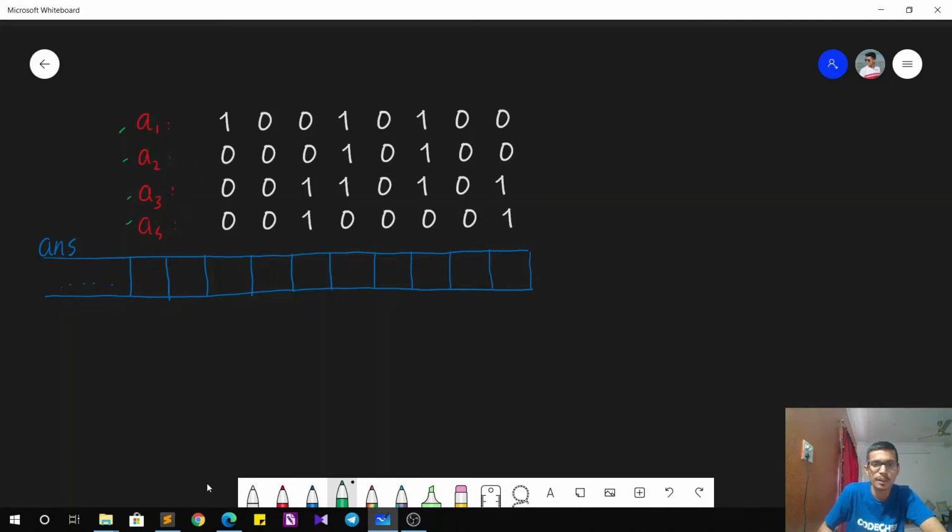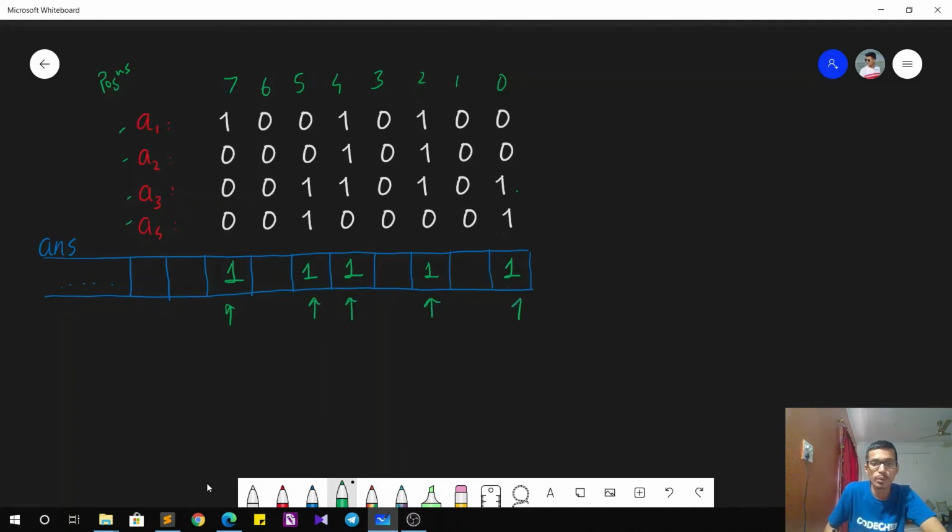So for example, for this bit position, I'll name the positions over here. So right, the 0th position, we know that for A3 the bit is set. So in the answer also the bit will be set. Similarly for position number 2, similarly for position number 4 and so on, the bits will be set. So these we know that are for sure set in our answer.